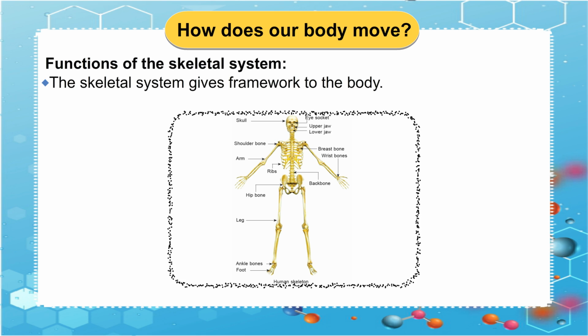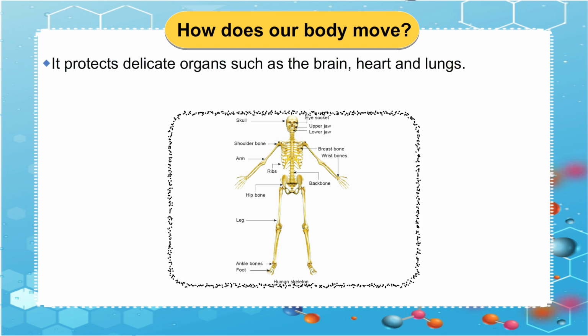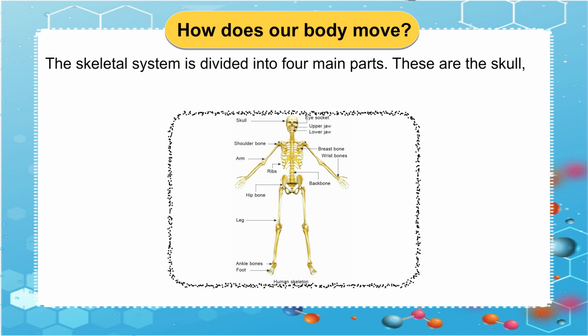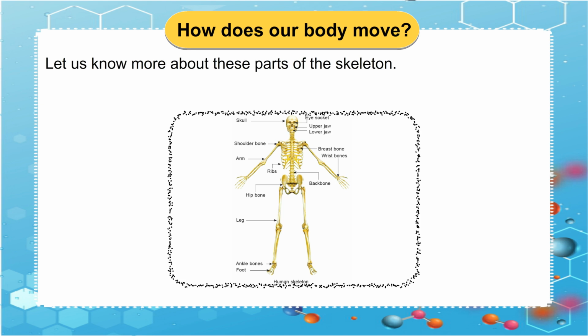Functions of the skeletal system. The skeletal system gives framework to the body. It gives support and shape to our body. It protects delicate organs such as the brain, heart and lungs. Bones, along with muscles and joints, help us to move. The skeletal system is divided into four main parts. These are the skull, ribcage, backbone, and girdles and limb bones. Let us know more about these parts of the skeleton.